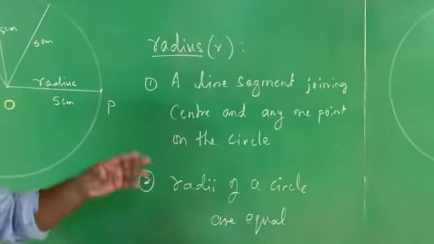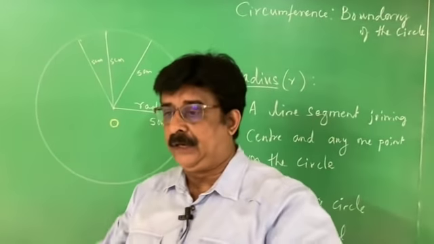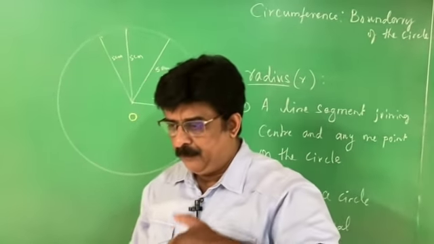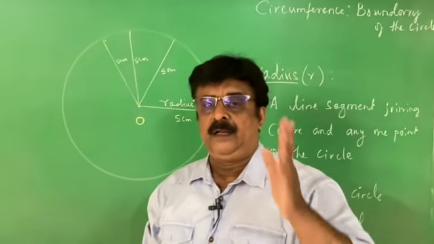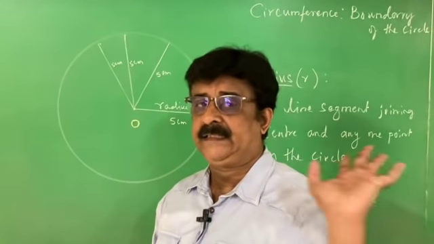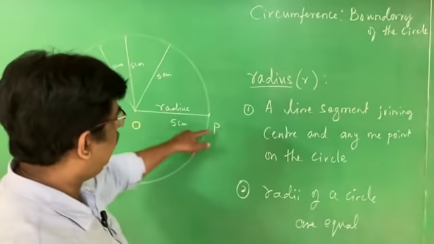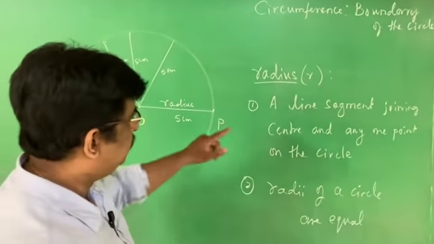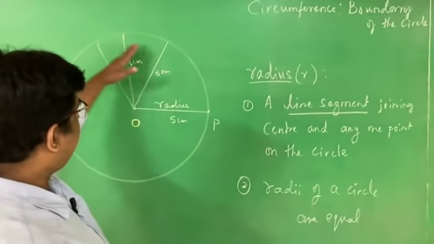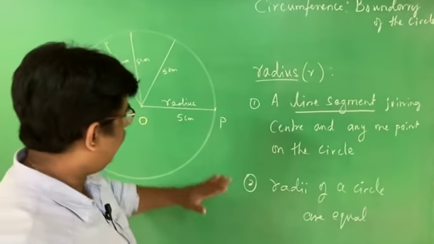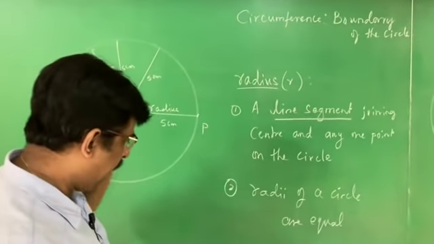See now, you know 3 things. What is circle? Circle is a collection of all points in a plane which are at a constant distance from a fixed point called the center. Now what is radius? Radius is a line segment joining the center and any point on the circle. This is a line segment, right? And radii of a circle are equal. That is the basic terms you have to understand related to the circles.